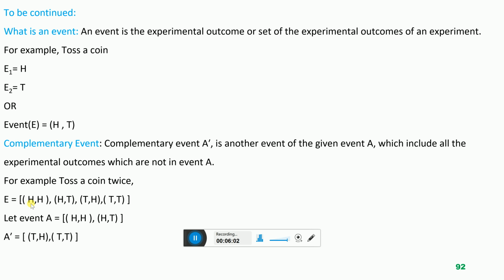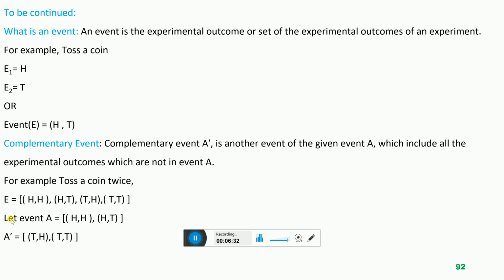So these are the 4 outcomes, and we represent them in set form, and we use the symbol E for that set. This E represents the collection of the outcomes of the experiment of tossing a coin twice. So this is a sample space, you can say, and we use the symbol E. E represents the set of outcomes of an experiment. An experiment, toss a coin twice, and the outcomes are 4.